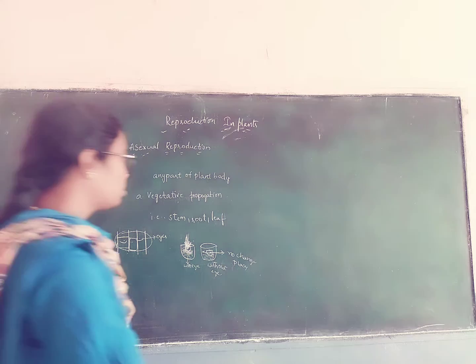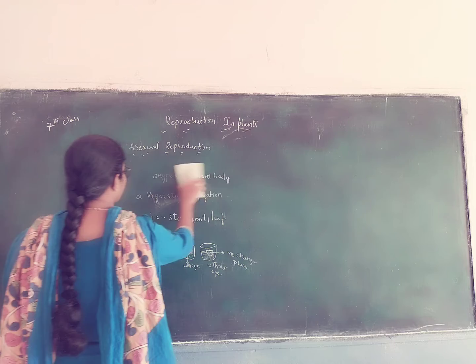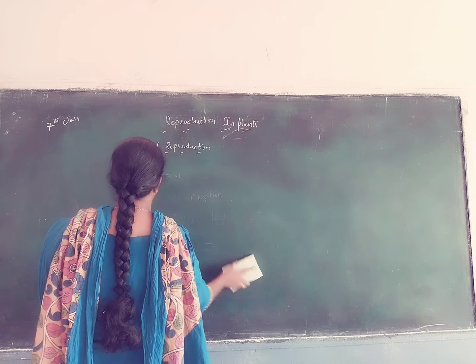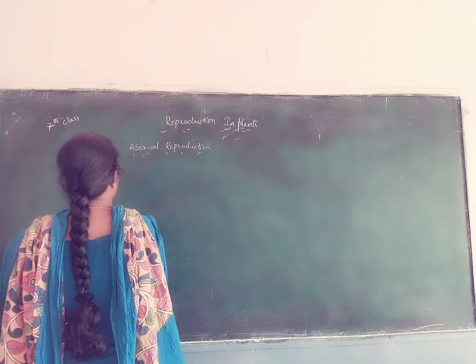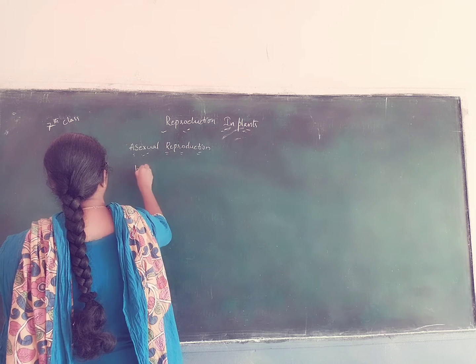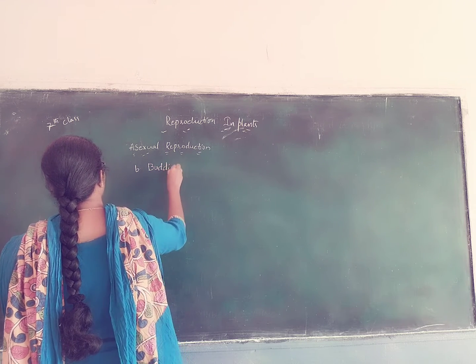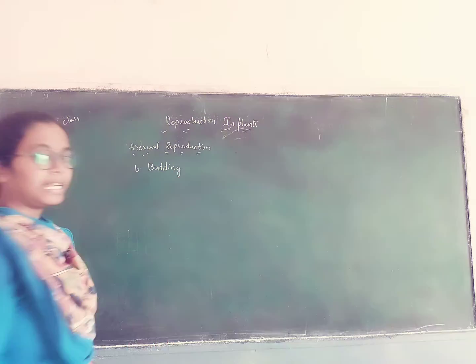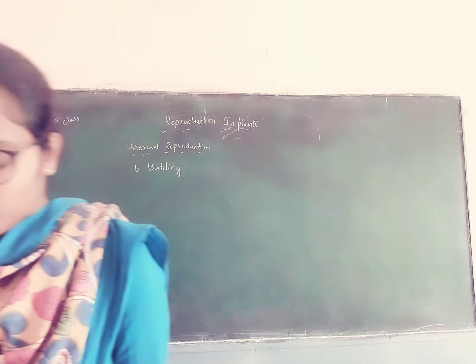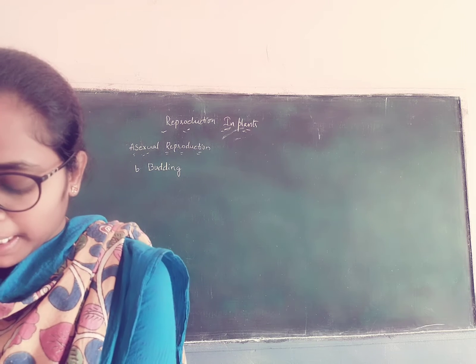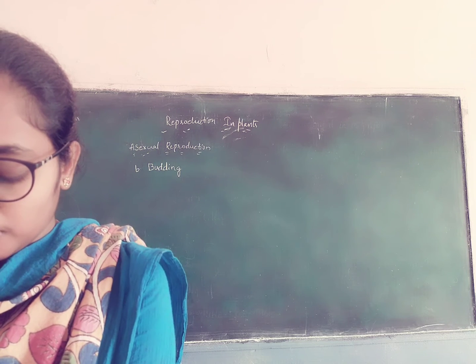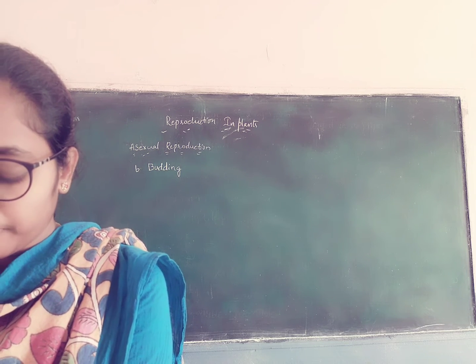Next, about the second type of asexual reproduction in plants, that is nothing but budding. The jalebi maker adds something to the jalebi mix and leaves it for some time.